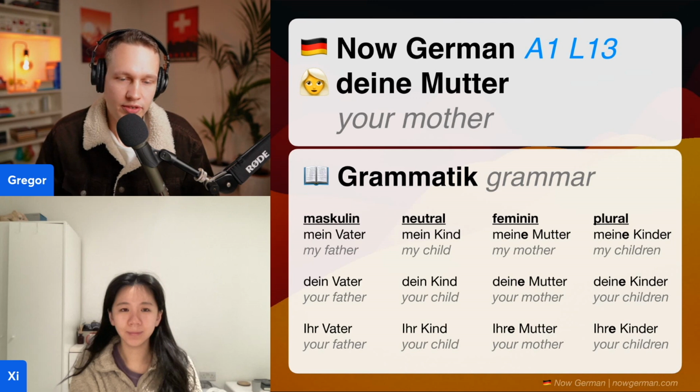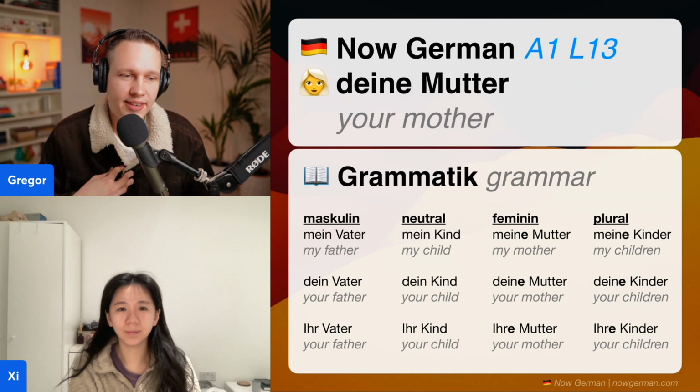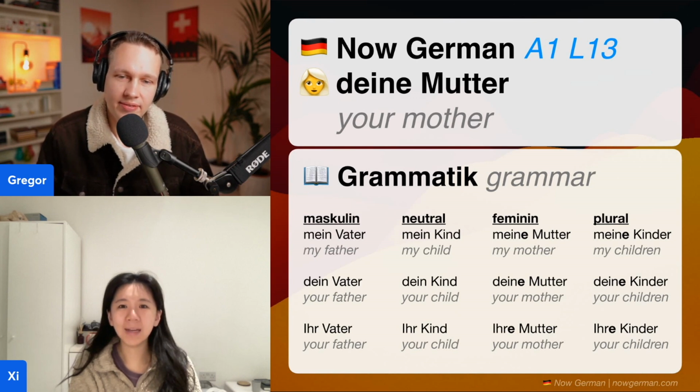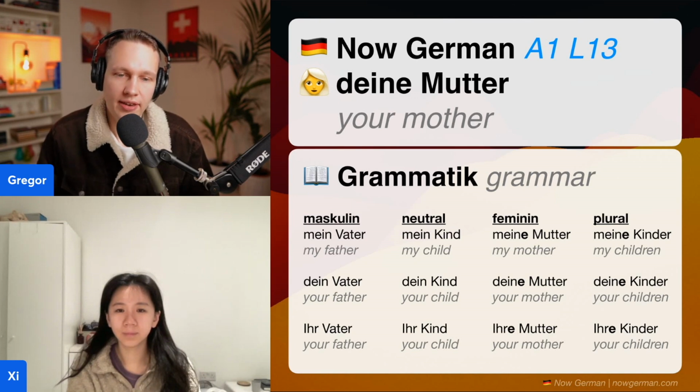We have another example that we didn't see. In this example, we also have the neutral gender. The example here is das Kind. Das Kind is the child. If it's my child, then I would say mein Kind. And we can also put any of these words in plural. Let's go with Kind and put it in plural. Meine Kinder. So you see, for feminine and for plural, we get the letter E added at the end. That is true for mein and also for dein and also for the polite version.